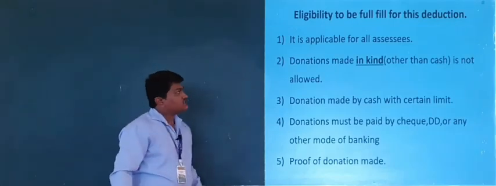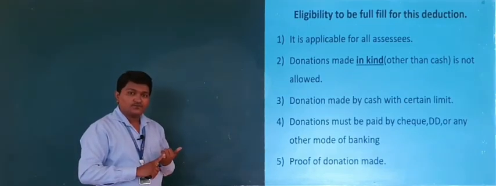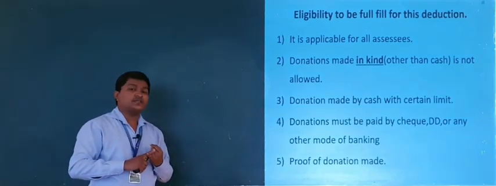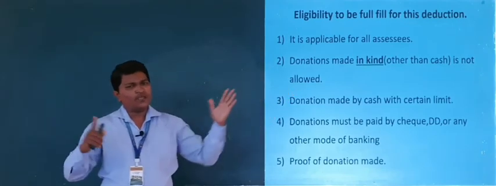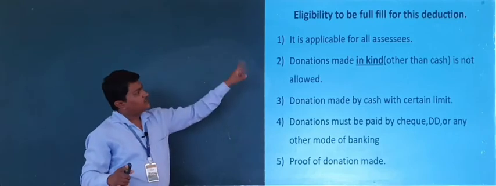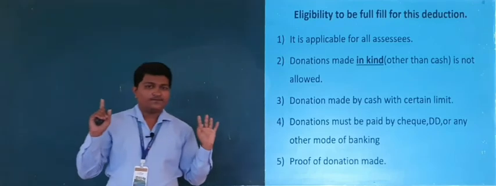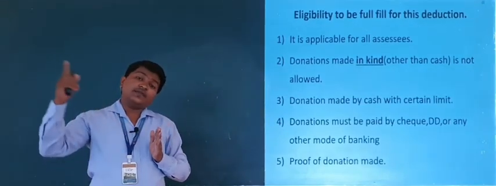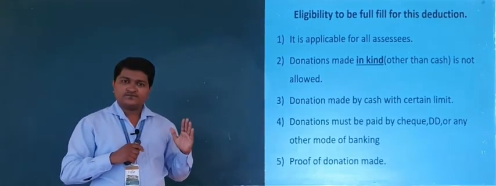My first question is, who can claim the deduction under section 80G? Yes, all assessees. All assessees means an individual, a firm, a company, AOP, BOI or any other person. Everyone is eligible for this deduction. My next question: if any donation is made in kind, can that be deducted under section 80G?